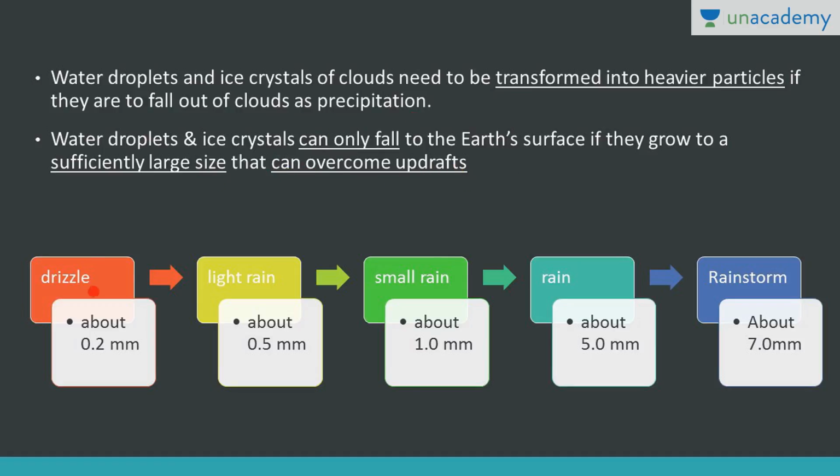So it may be in the form of drizzle if the water droplet is about 0.2 mm. It may be light rain if it is about 0.5 mm, small rain if it is about 1 mm, rain if it is about 5 mm, and rainstorm if it is about 7 mm. So, this is the size.